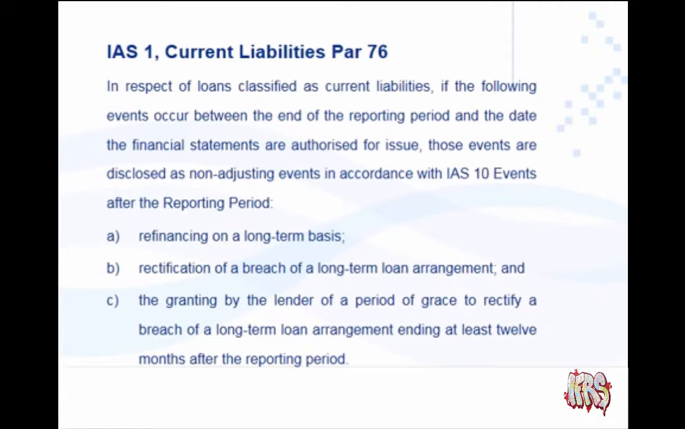So we've already looked at these events. So if these events happen after year end, we've said those conditions didn't exist at year end, therefore we've classified them as current liabilities. We've already looked at these events in the previous slides, but this paragraph just tells us what we need to disclose. Okay, and seeing that this event happened after year end, we said it is a non-adjusting event in terms of IAS 10 because those conditions didn't exist at year end.